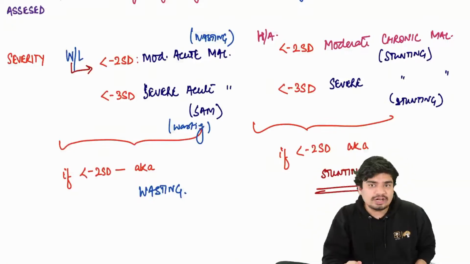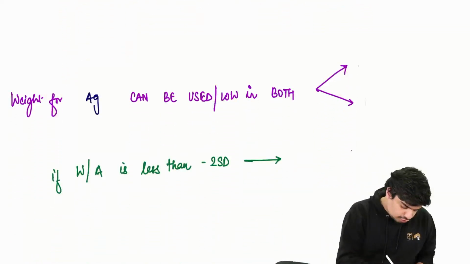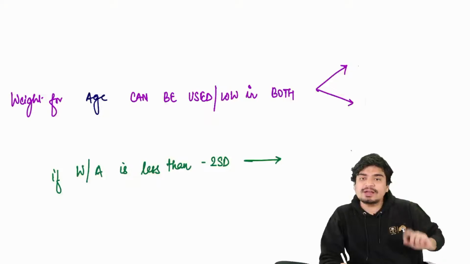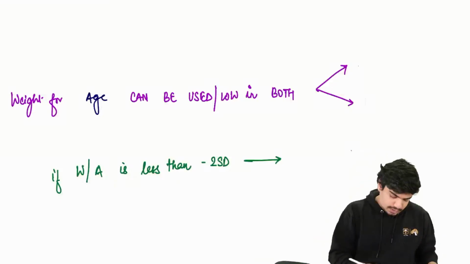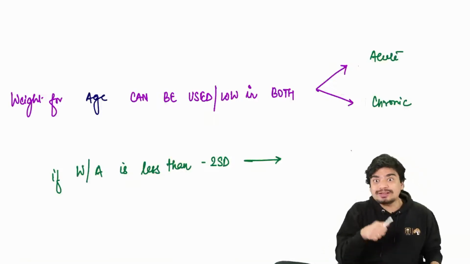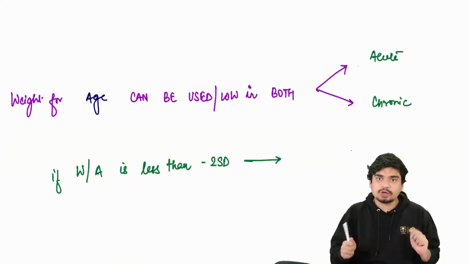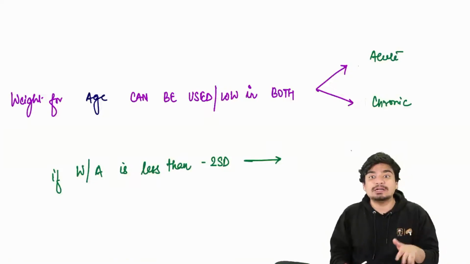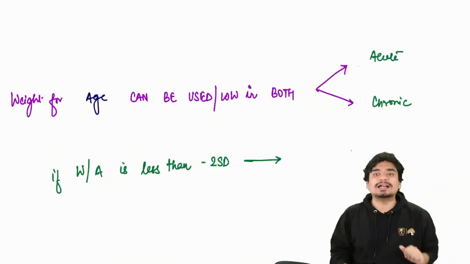There is one parameter which I did not discuss. That is weight for age. Weight for age is one parameter which can be used for both acute and chronic malnutrition. Because it is used for both, it is not the best parameter for either of them. You need something which is very specific for that thing.